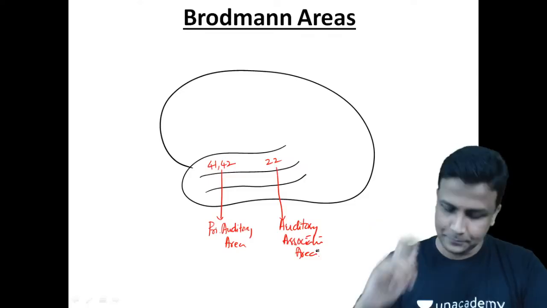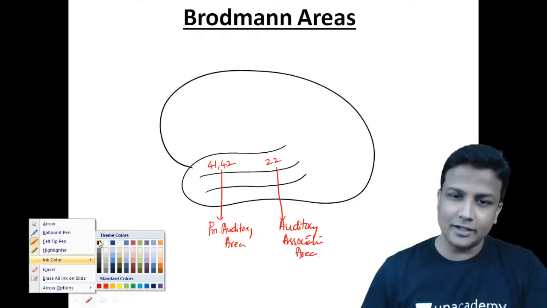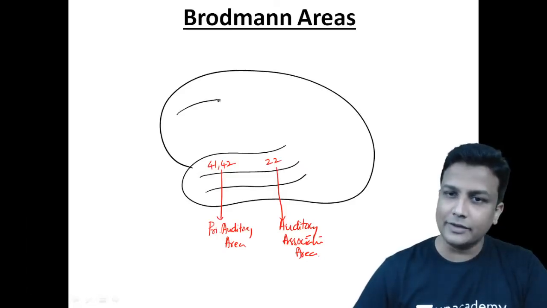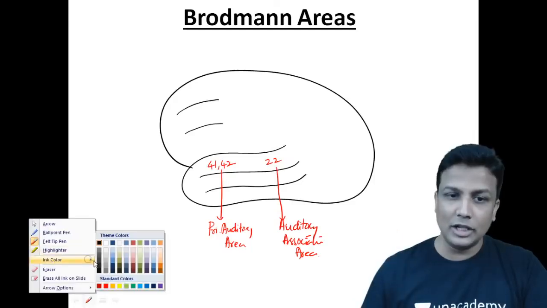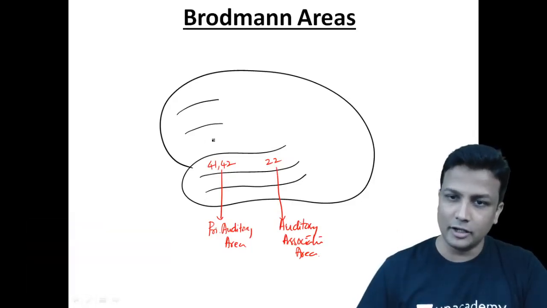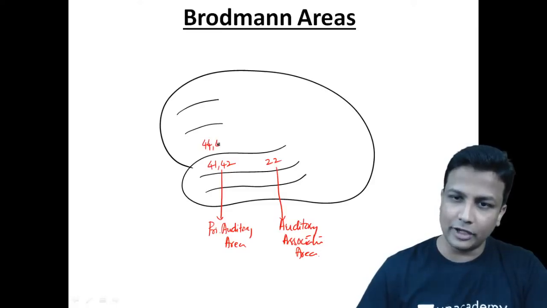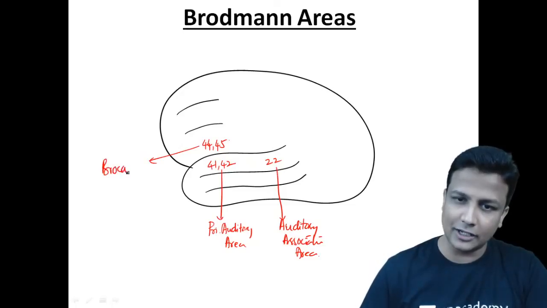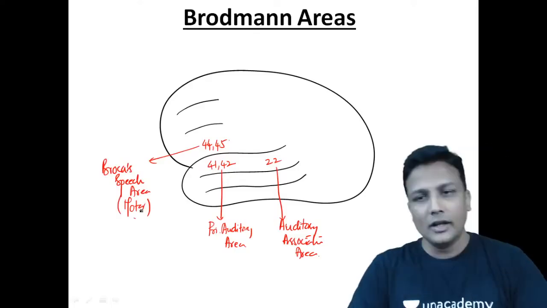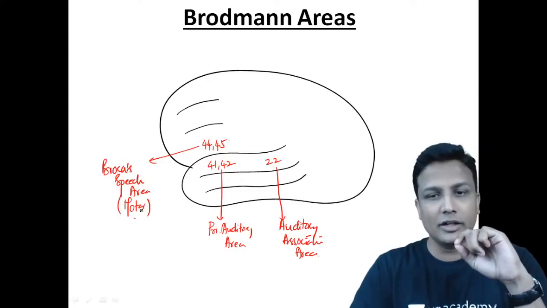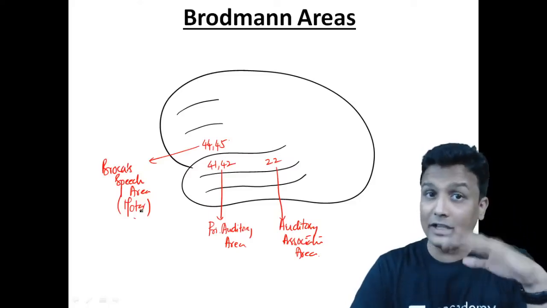Done. And now welcome to the frontal lobe. Again the same story. In the frontal lobe, you'll have two sulci. If there are two sulci, there'll be three gyri. And welcome to the lowermost one, sir. That is your inferior frontal gyrus. In the inferior frontal gyrus, you'll have area number 44 and 45, and that is the place where you'll have your Broca speech area. That is your Broca speech area, sir, and that is the area because of which I'm able to speak right now. So that's the motor area.